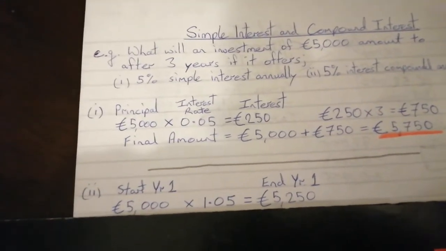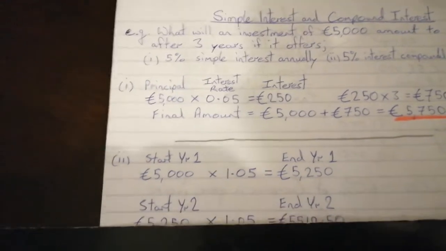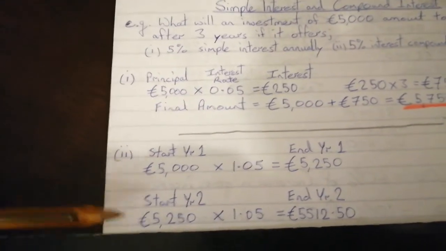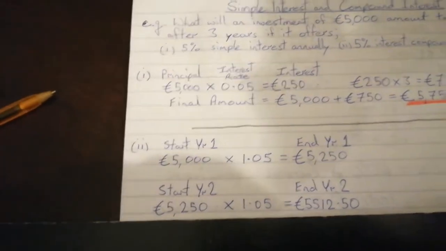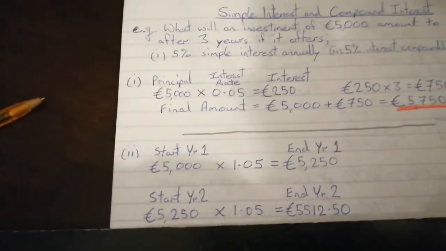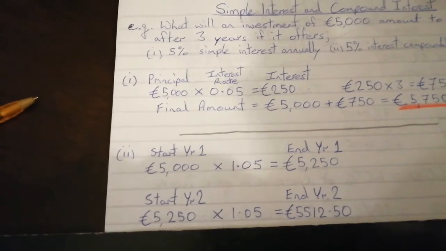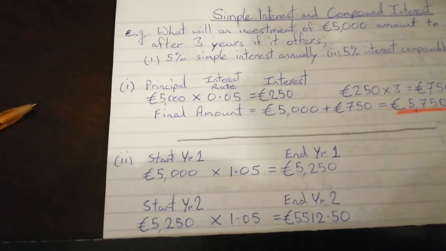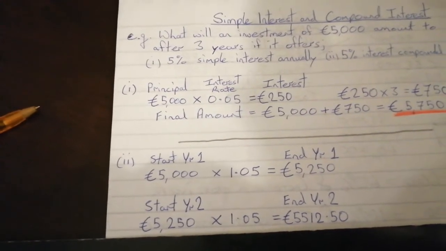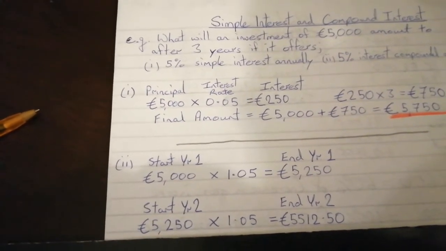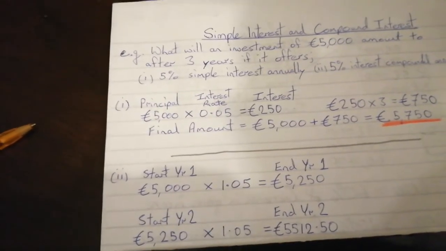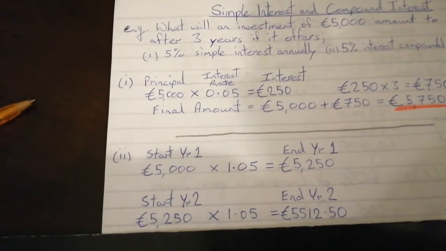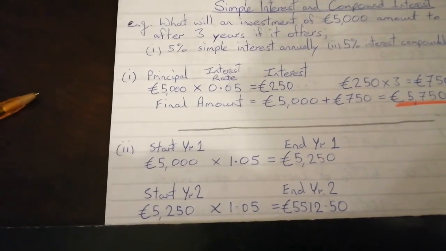Now, whatever you have at the end of the first year is the same amount that you're going to have at the start of the second year. The reason being, if you had €5,250 in your pocket at a minute to midnight on New Year's Eve, at a minute past midnight at the start of the new year, you would have the same amount of money, wouldn't you? So whatever you have at the end of the first year is the same amount that you'll have at the start of the second year.